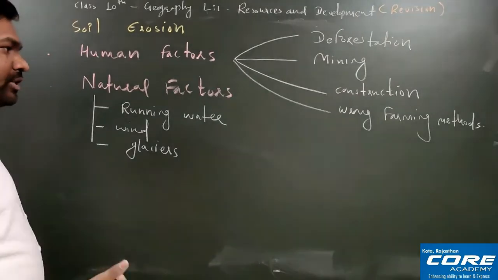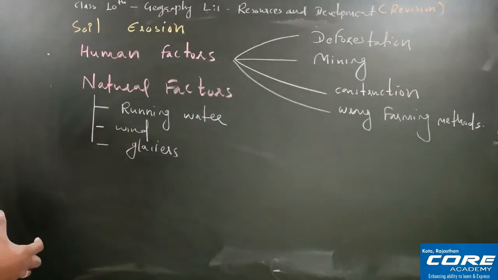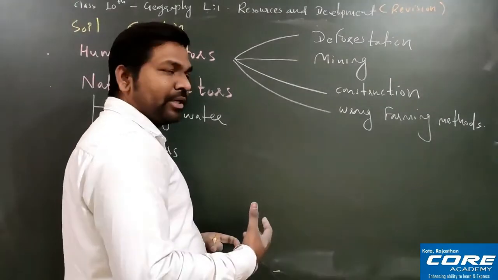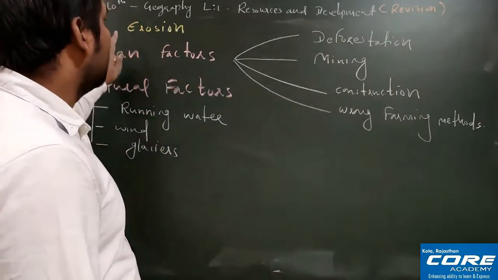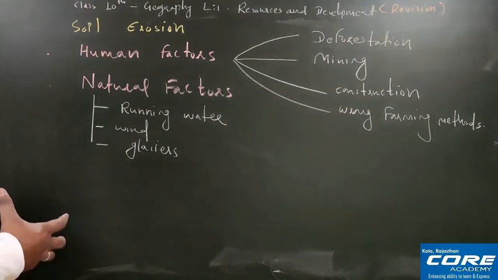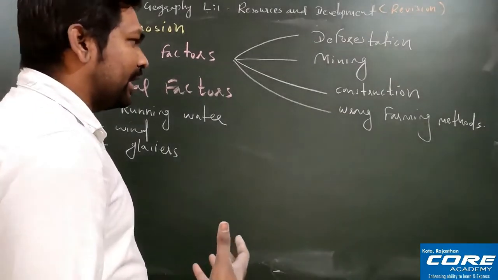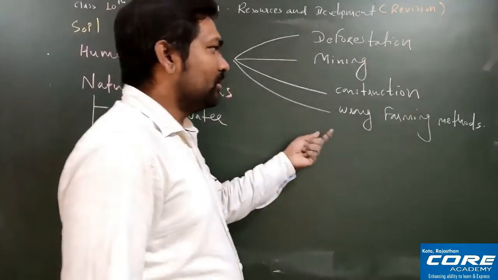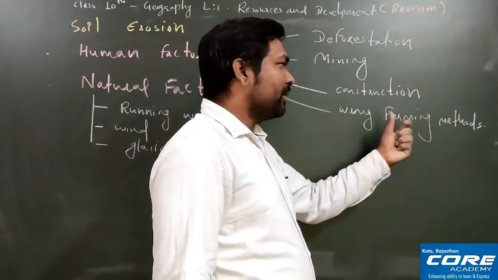Apart from over irrigation, if you are using chemical fertilizers and pesticides in very excess amounts, those chemical fertilizers and pesticides are also damaging the soil and it is eroding. So excessive use of chemical fertilizer, pesticide, as well as over irrigation are some points we can write under wrong farming methods.